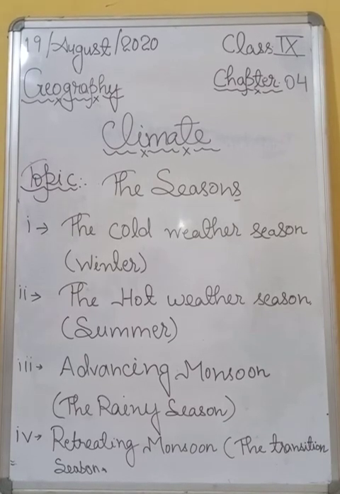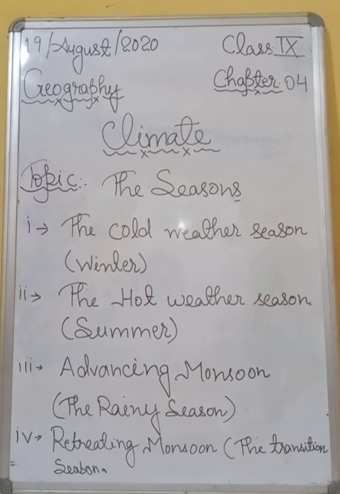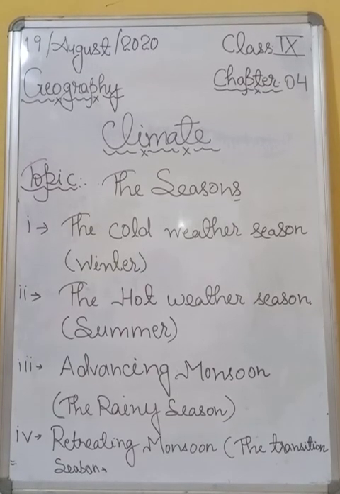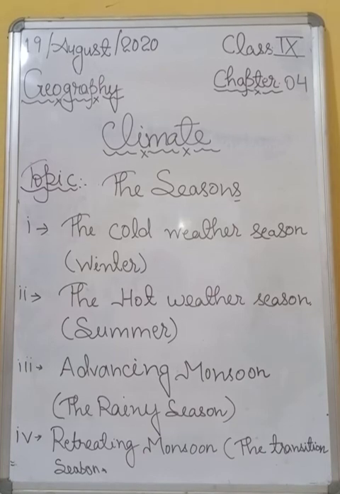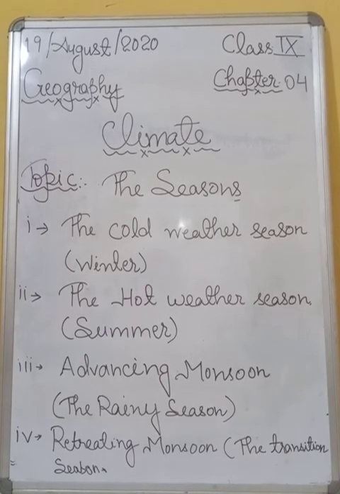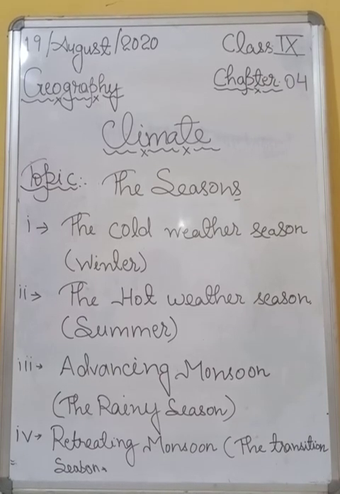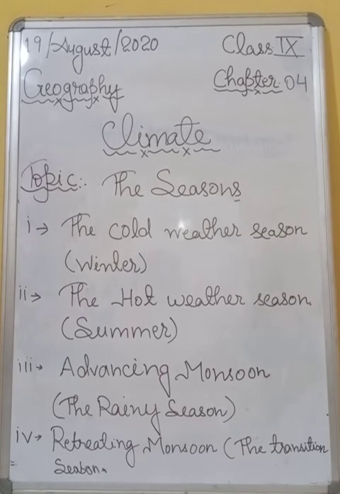Okay, so by the beginning of October, the monsoon withdraws or returns back from the northern plains, and the months of October to November form a transition period, or changing period, from the hot rainy season to dry winter conditions. Understood?